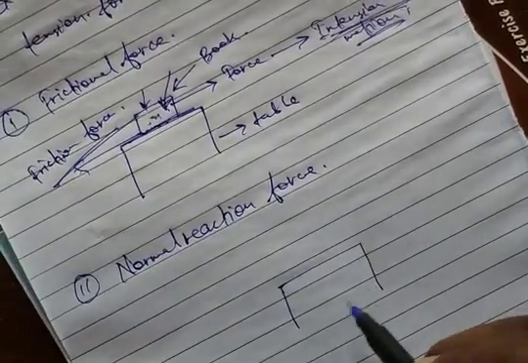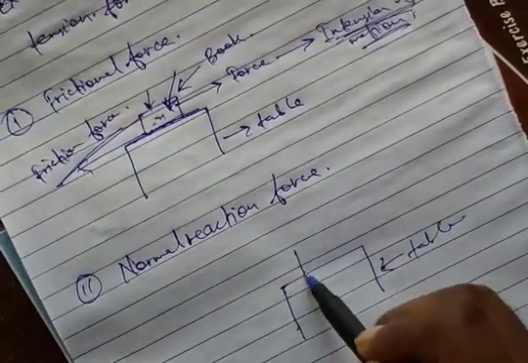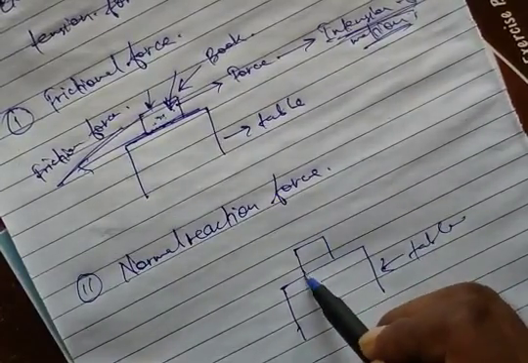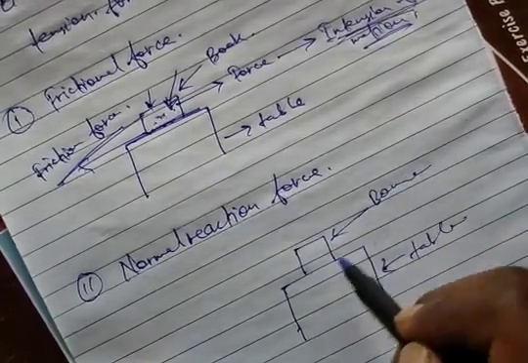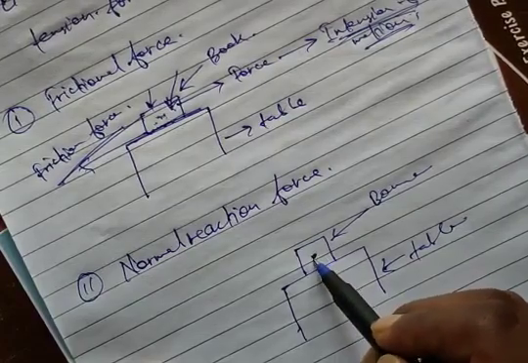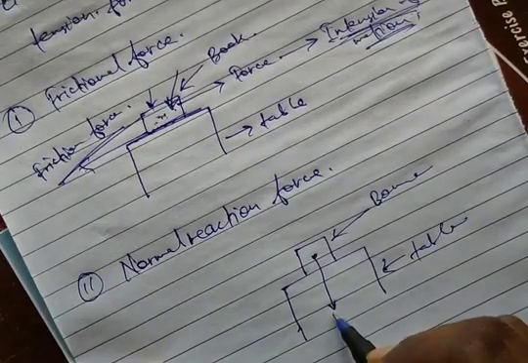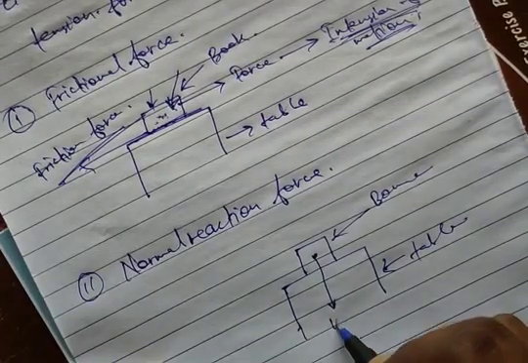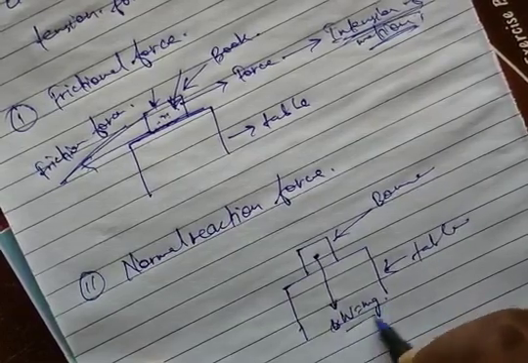Suppose that this is a table and there is a book on it. Then the gravitational force is applied on the book, and due to the mass it is always directed towards the center, vertically downward. mg, this is the gravitational force.